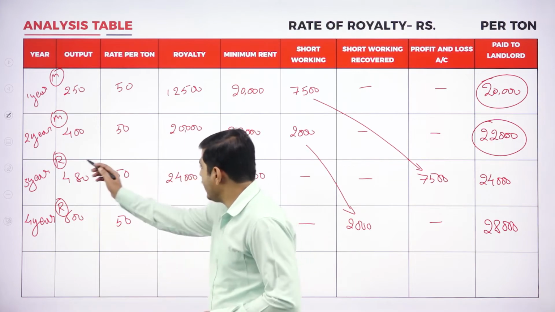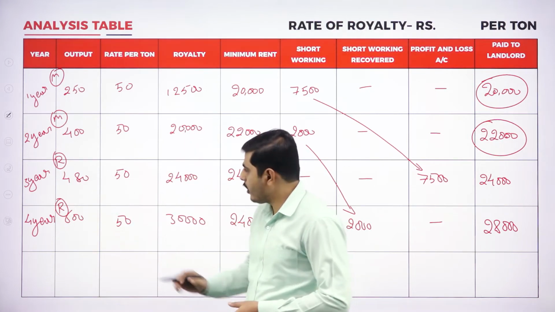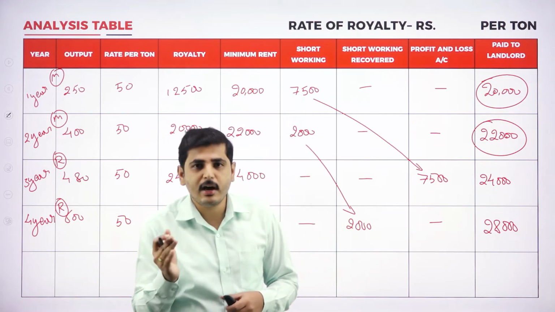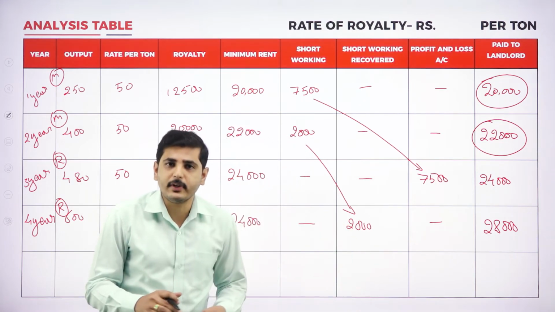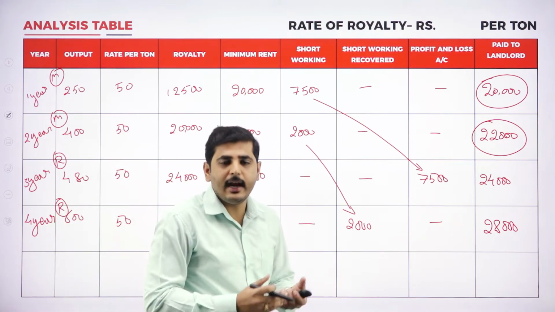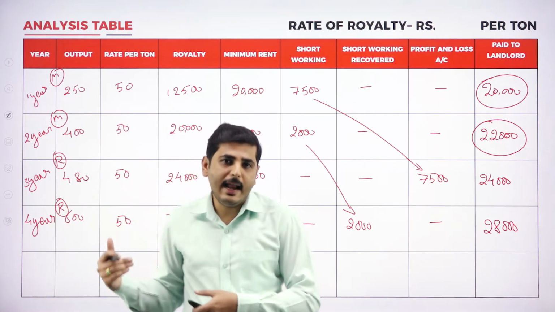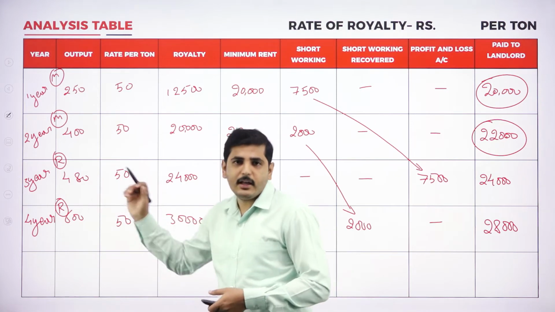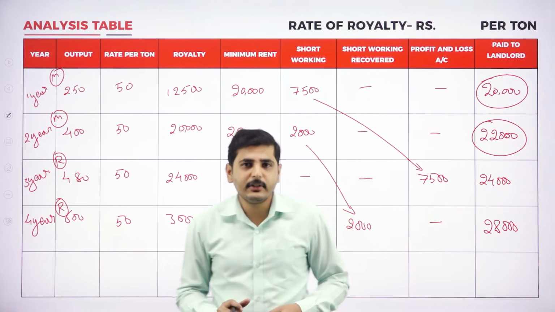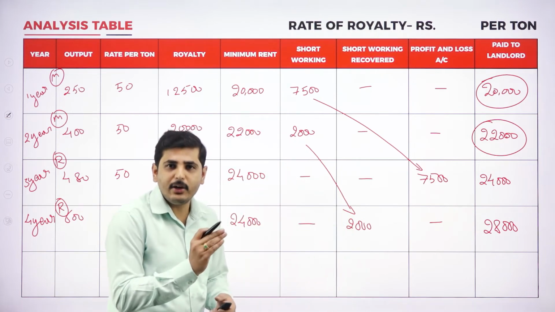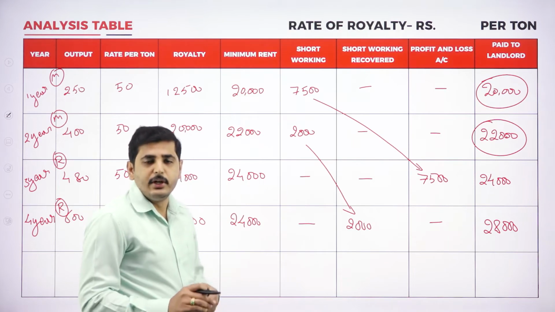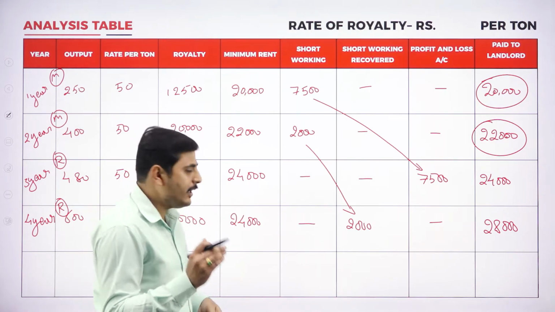Now in the third year we are paying royalty. So what is the journal entry for royalty? Royalty account to landlord account to short working account. That means out of the royalty we could recover the short working and the remaining amount is transferred to the landlord. Here we are paying the royalty but we could not recover the short working. What is the journal entry for that? Just royalty account to landlord account. Royalty account 24,000 to landlord account 24,000.